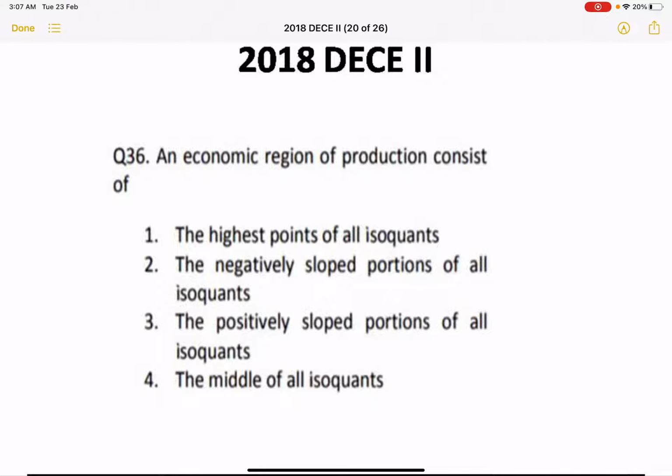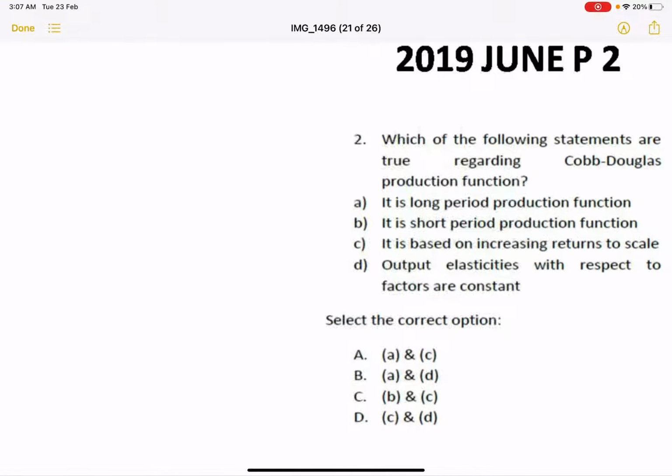Next question. This was a question that was asked in 2018 December paper 2. The question is, an economic region of production consists of the highest point of all isoclines, the negatively sloped portion of all isoclines, the positively sloped portion of all isoclines, or the middle of all isoclines. So the correct answer is the negatively sloped portion of all the isoclines, that is second.